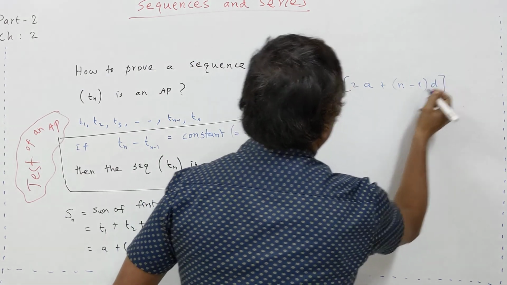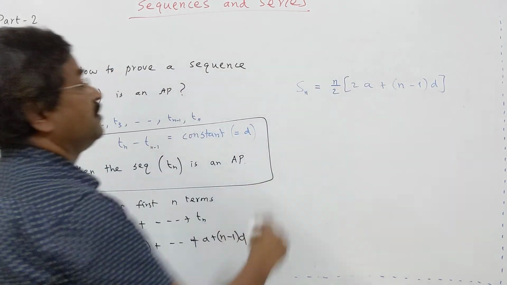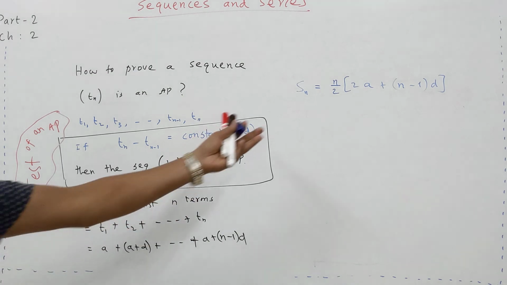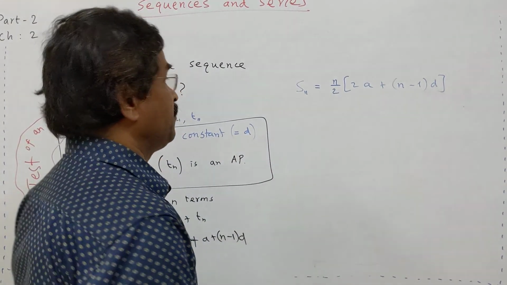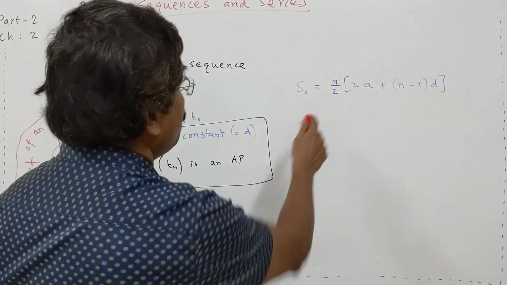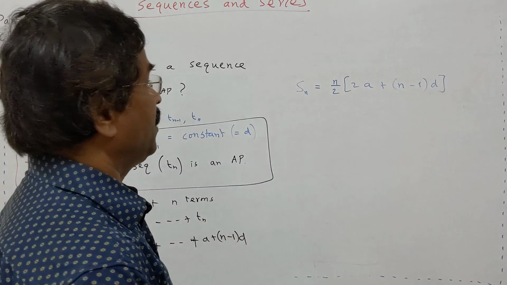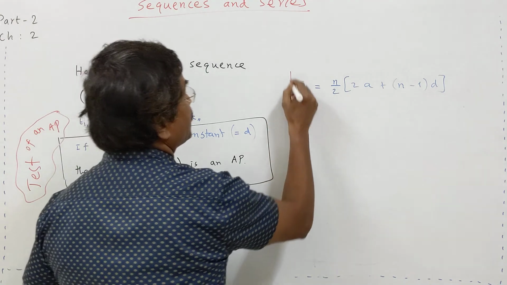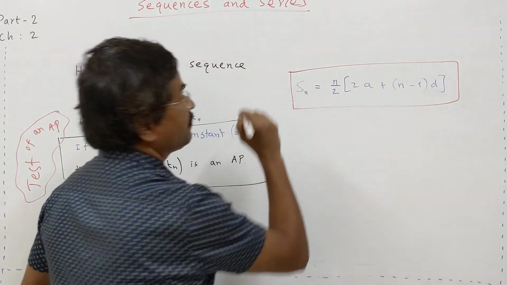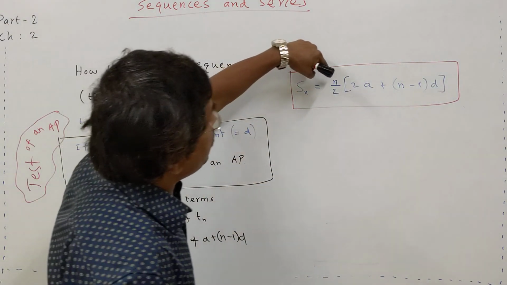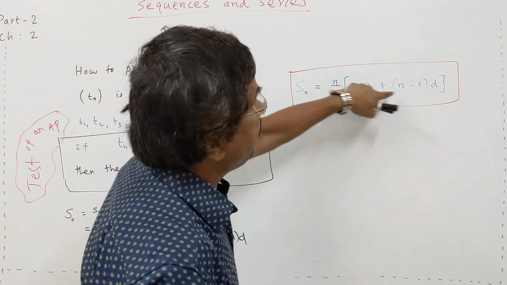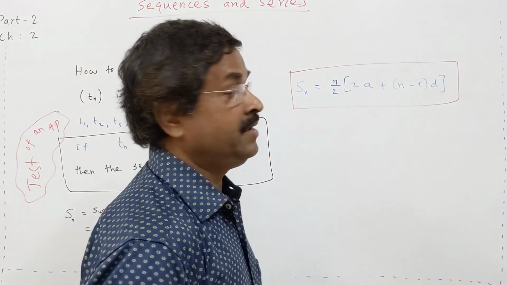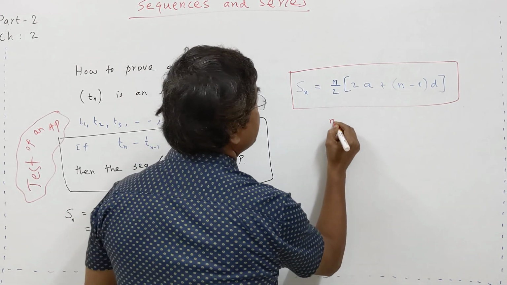I am not proving it, I am just giving this formula. If you want to know how this formula is arrived at, you can always contact me. I will explain to you. But for the time being, I am just giving the formula. This is the Sn formula, the sum to n terms of an AP. Here try to understand the components: n, number of terms. a, first term. d, common difference. Three things are necessary. n is the number of terms.